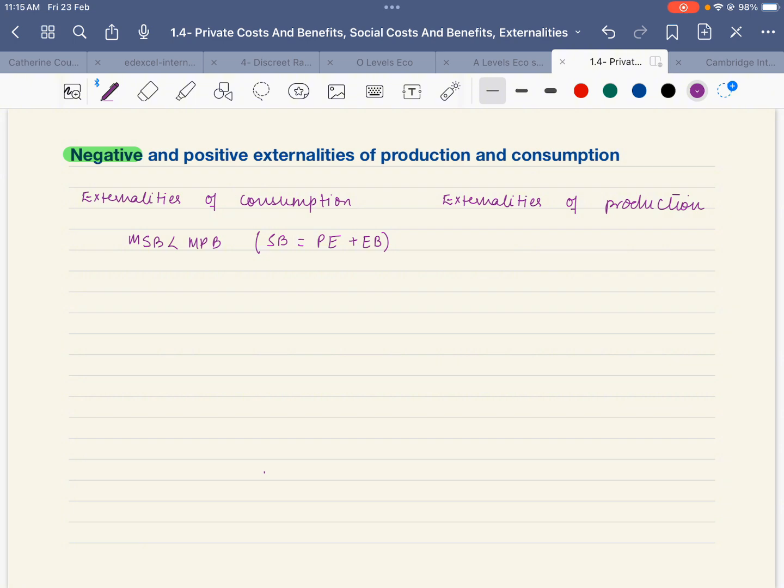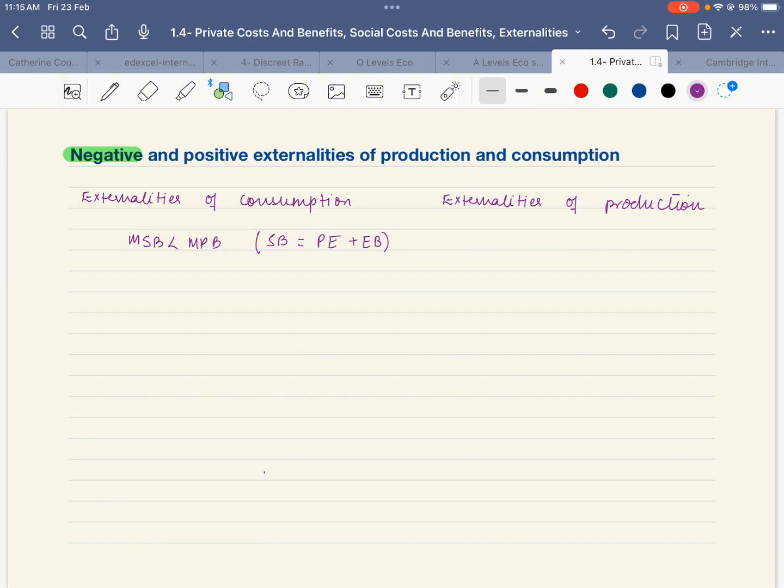What could be an example of negative externality of consumption? It can be smoking. You are smoking as a smoker, but others might have to face the side effects as passive smoking.